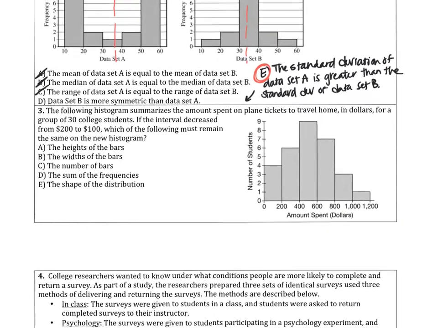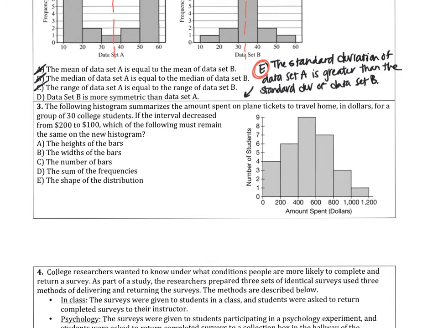Okay, for question 3, the following histogram summarizes the amount spent on plane tickets to travel home in dollars for a group of 30 college students. If the interval decreased from 200 to 100, which of the following must remain the same on the new histogram? And that keyword there is "must." So the heights of the bars do not necessarily have to stay the same. If you separate them because of these categories, we might have more values falling into the 200 to 300 range than the 300 to 400 range, for instance, so that's not going to work.